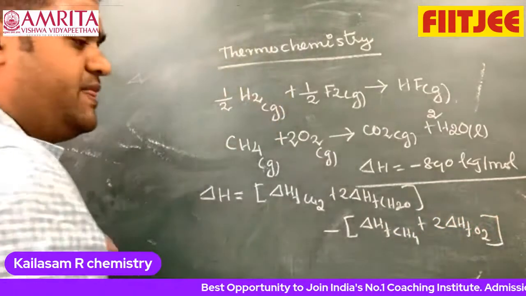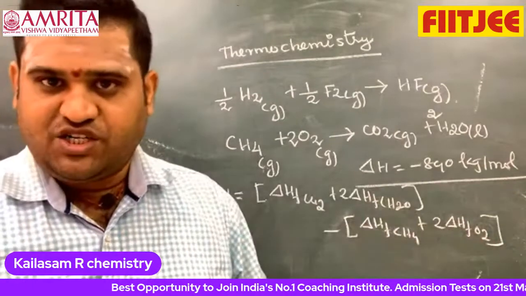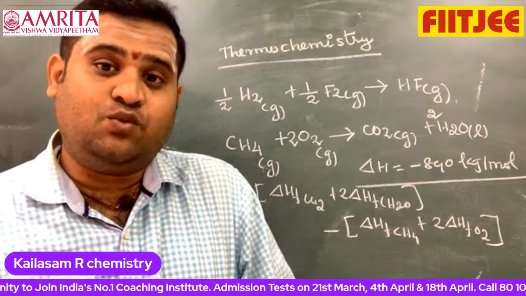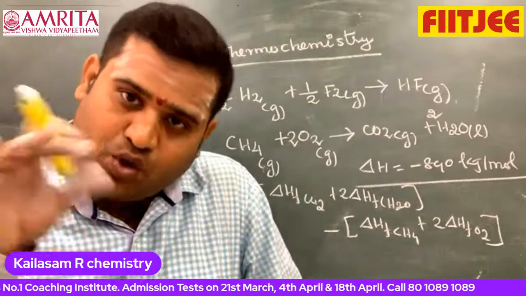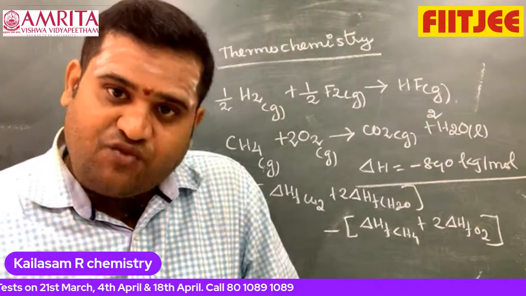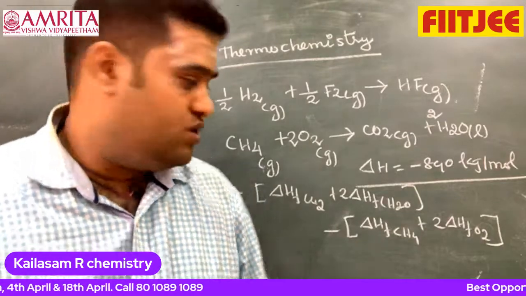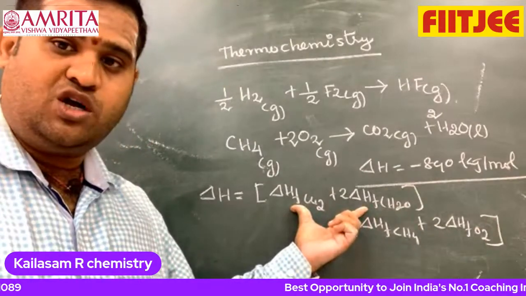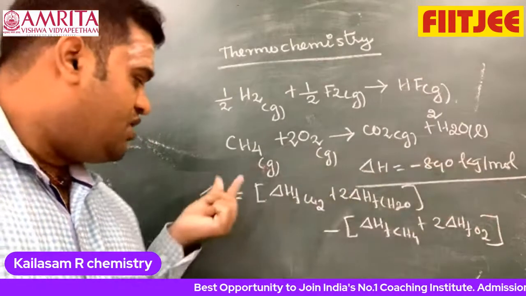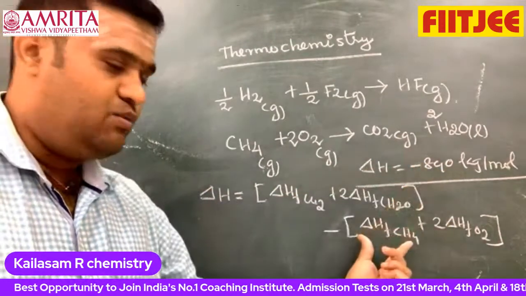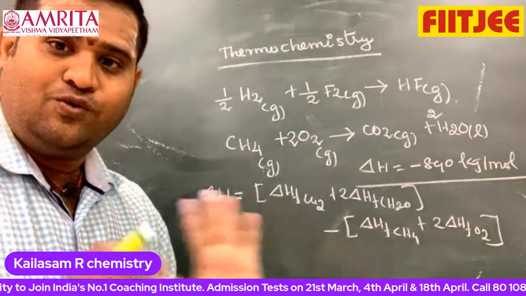Please keep it in your mind: as per the IUPAC convention, the standard enthalpy of formation of an element in its standard existent state is taken as 0. O2 exists as O2 gas, therefore its formation is 0. If I know the formation of CO2 and of H2O, and the delta H of combustion of CH4, minus 890 kilojoule per mole, I can find delta H formation of CH4.